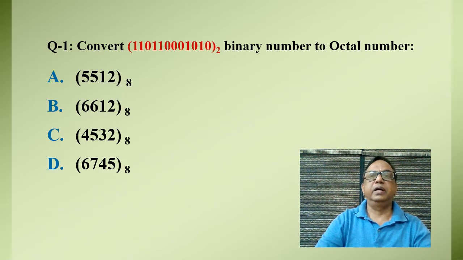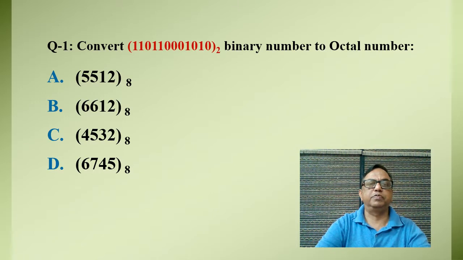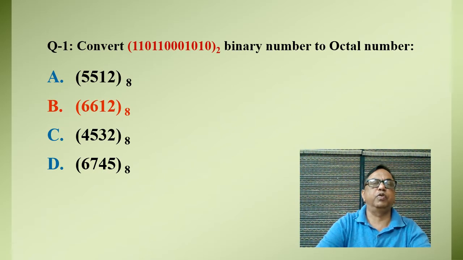We know that each digit of an octal number is replaced by 3 bits of binary. So we make pairs from LSB to MSB, and when you pair them, you will easily find the answer, which is B, that is 6612 of octal number.